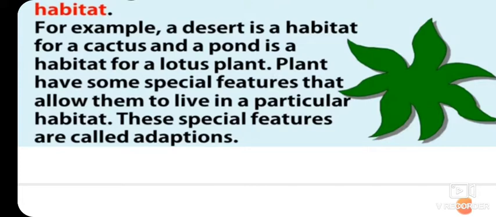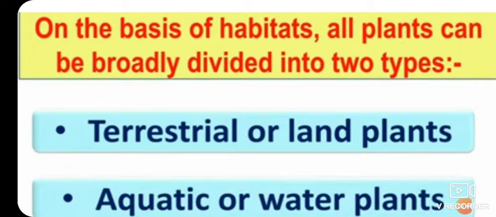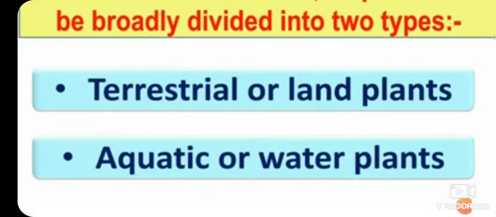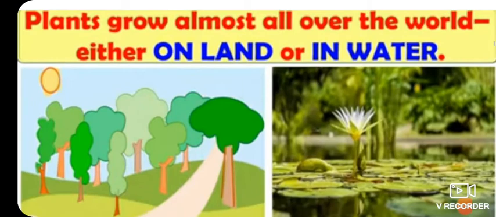So we can say the body features and habits that help a living thing live in its natural surroundings are called adaptations. Clear? Now, on the basis of habitats, all plants can be broadly divided into two types: terrestrial or land plants, and aquatic or water plants. Plants grow almost all over the world, either on land or in water.